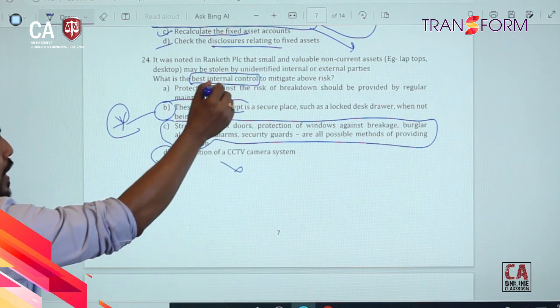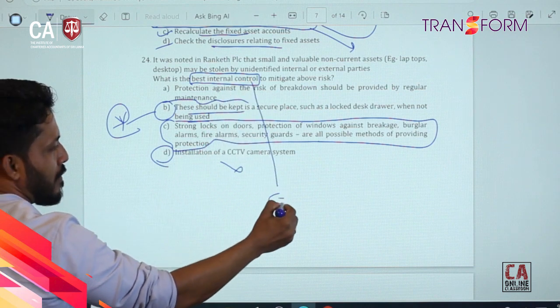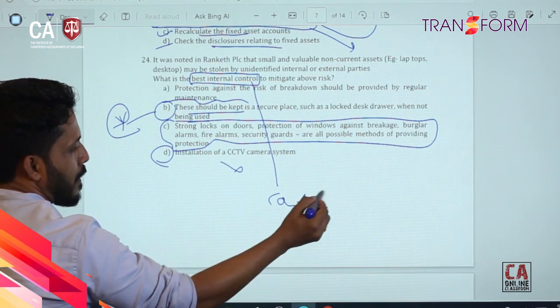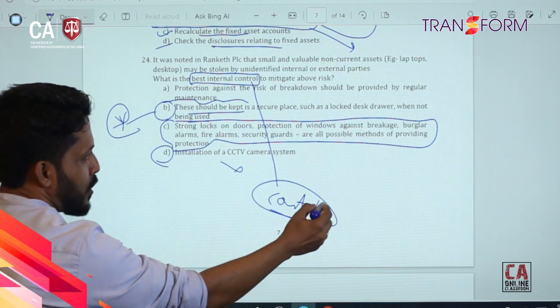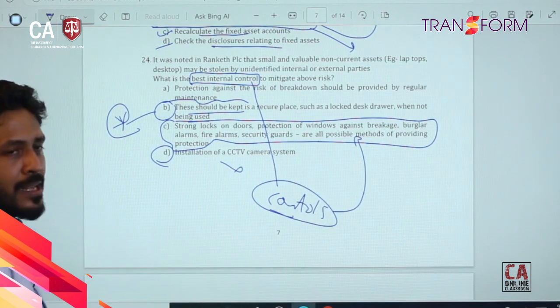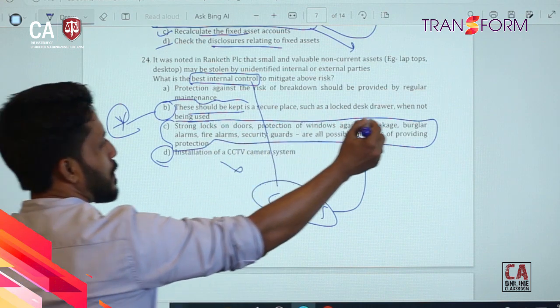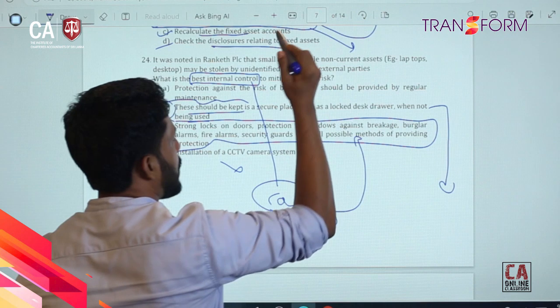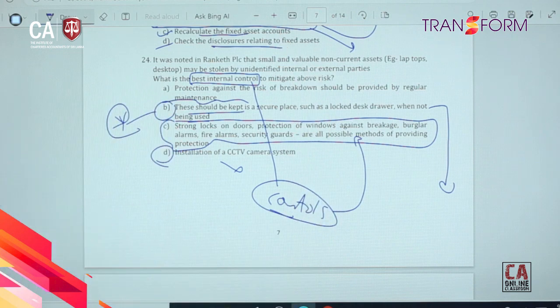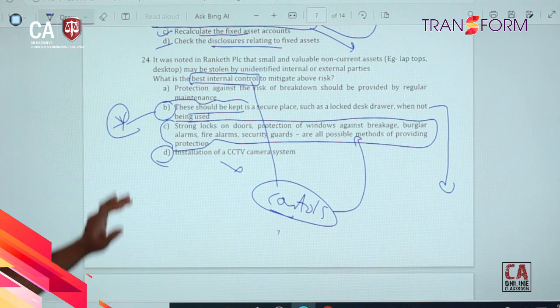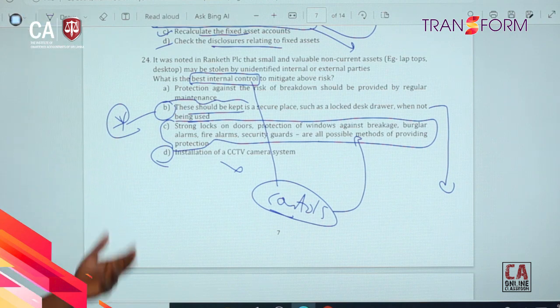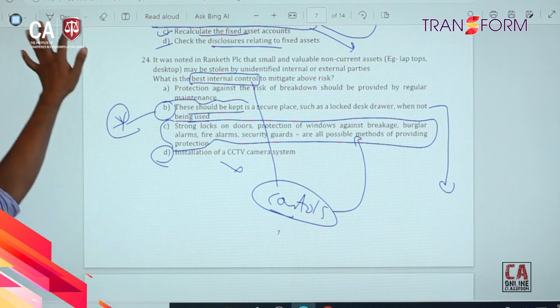So we need to look at the controls, right? From the controls perspective here, it's suggesting many controls, but this is a very specific control which can address the particular risk, right? Okay, I hope you are clear. So this type of question you can answer without having very technical knowledge, right?